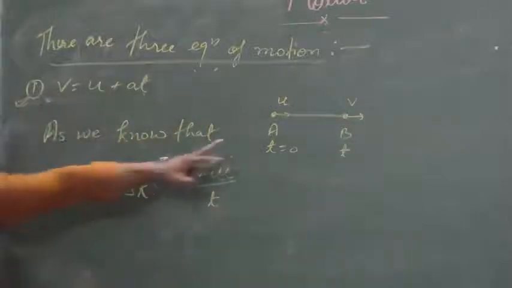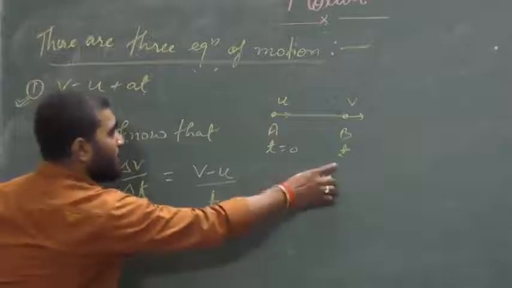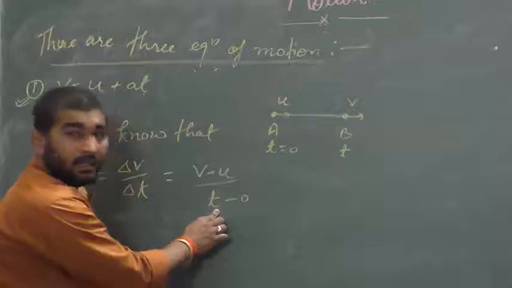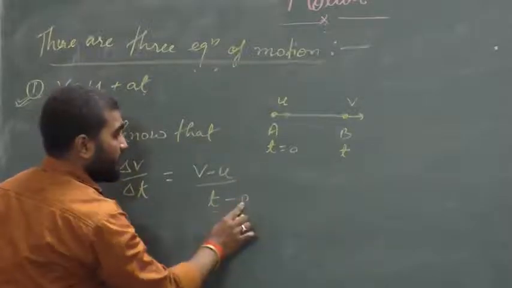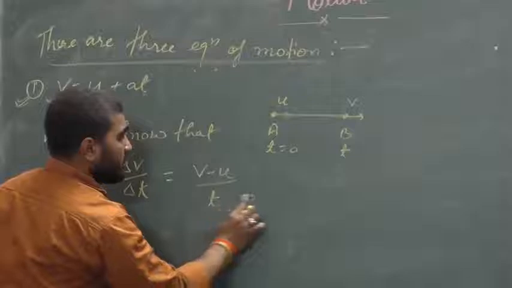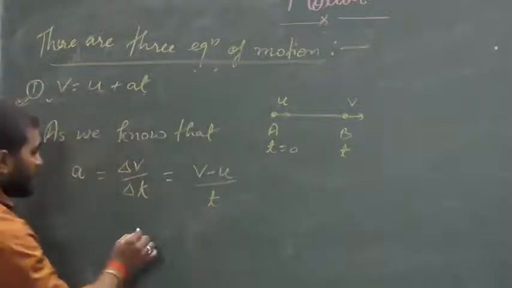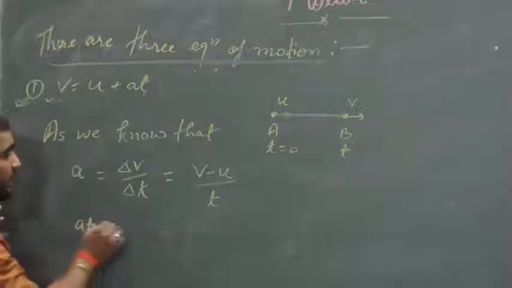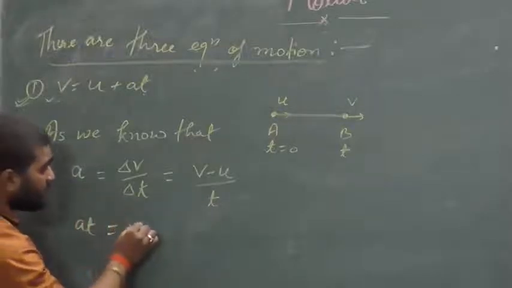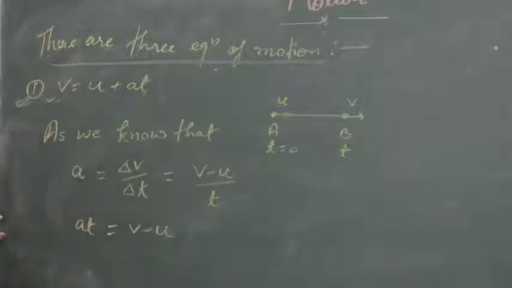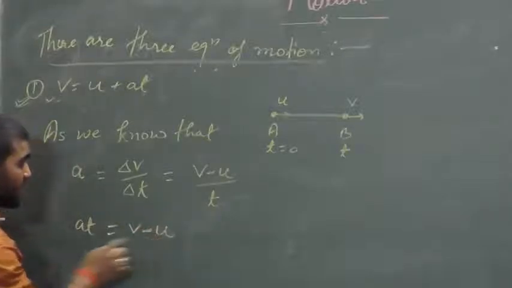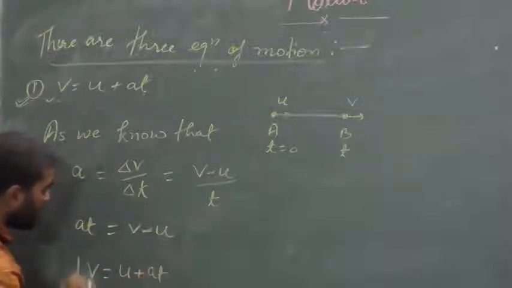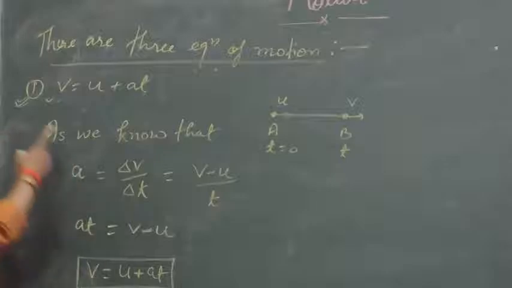So in this case t2 minus t1, at the place of t2 we will write t, and at the place of t1 we will write 0. So t2 minus t1 will be equals to t, and it will be at is equals to v minus u. When u is taken to this side, then v is equals to u plus at, and this is called the first equation of motion.